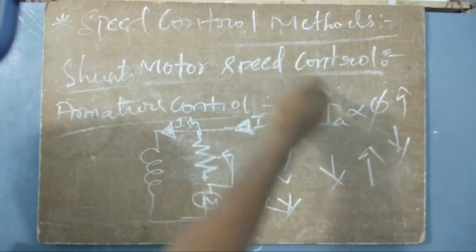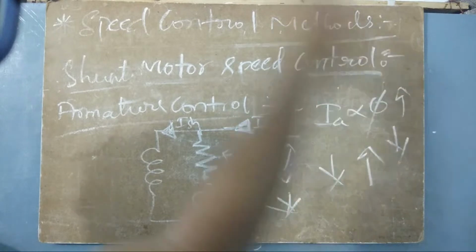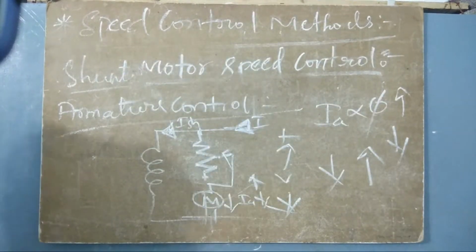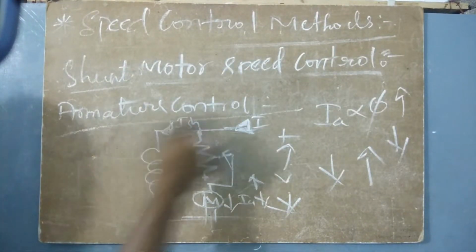If IA is high, the flux is also high. If the flux is high, the speed is low. So that is what we have to understand from this armature control method.